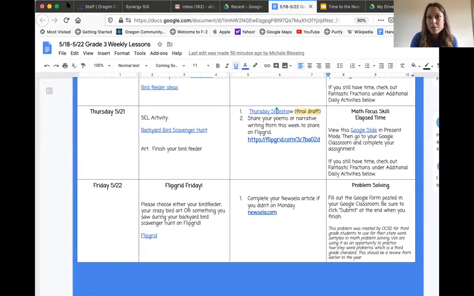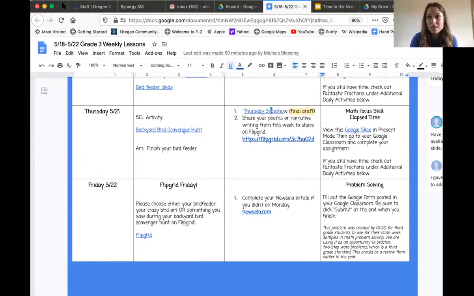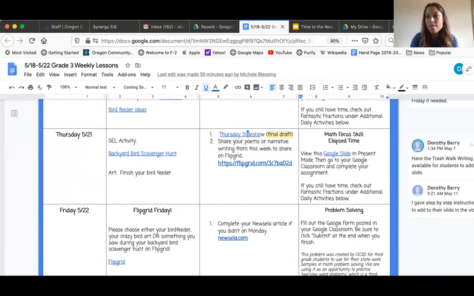Now, the next thing that I wanted to point out to you is that there is going to be a fun project that's going to come in the mail, and it is going to look like this. You are going to get your own flat Miss Houghton in the mail. And there's a letter with directions all inside of it, but it should be a really fun, silly project for us to do together. I have created a Google slide, and every single student has their own slide in there so that you can go and add pictures of our adventures together.